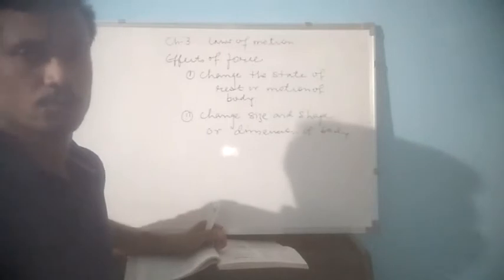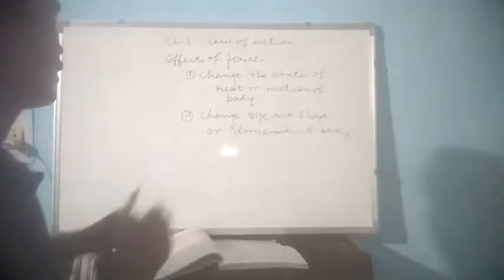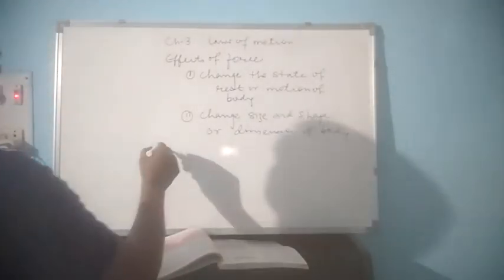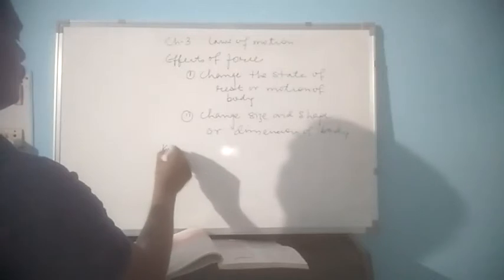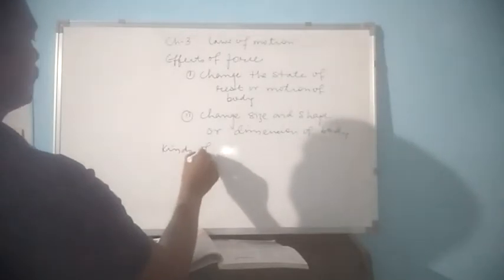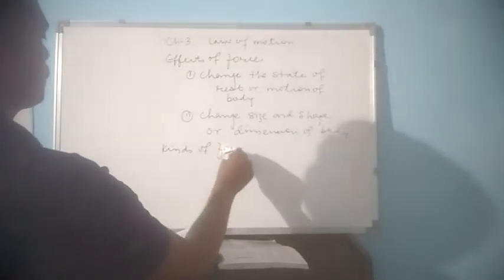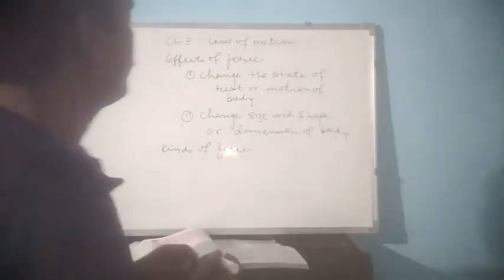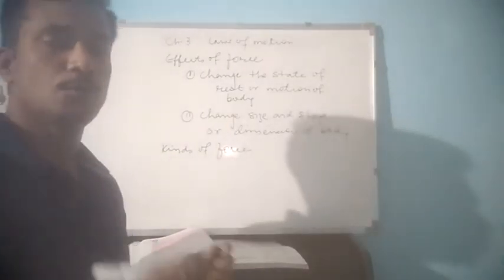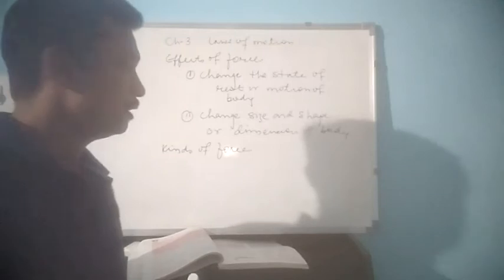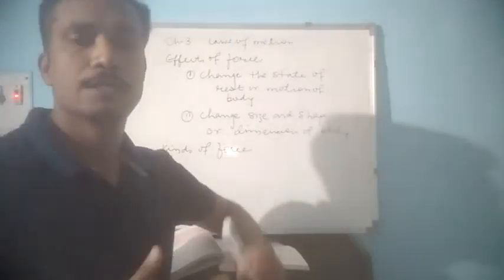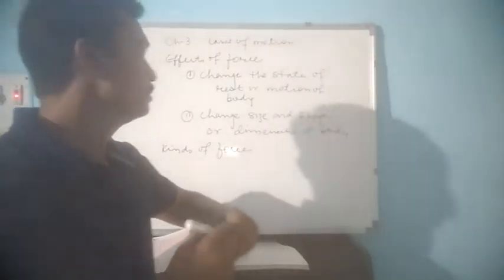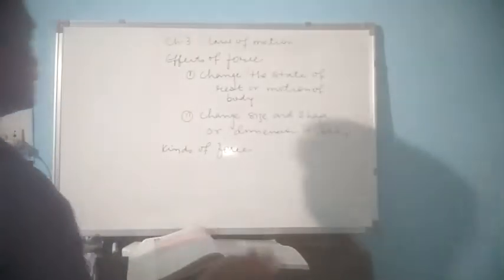Now after this we can see kinds of force. Basically, force is classified into two categories depending upon whether the bodies are in contact or not. We have two kinds of forces.